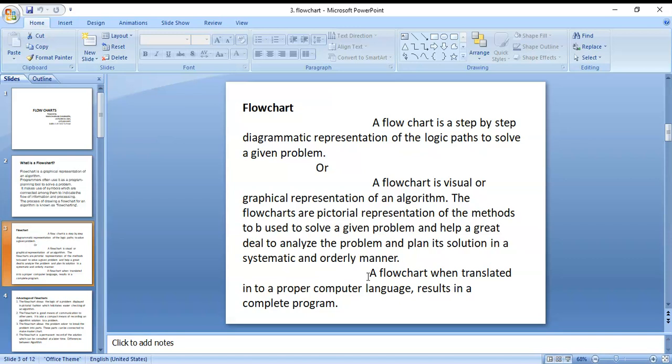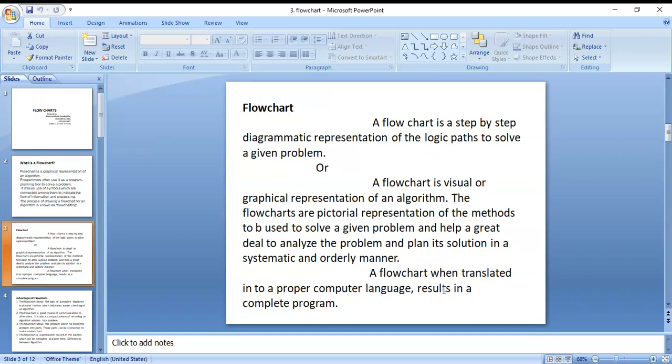Next, here you can see, a flowchart when translated into a proper computer language results in a complete program. Translate means we can translate our flowchart from low level language to high level language in computers.